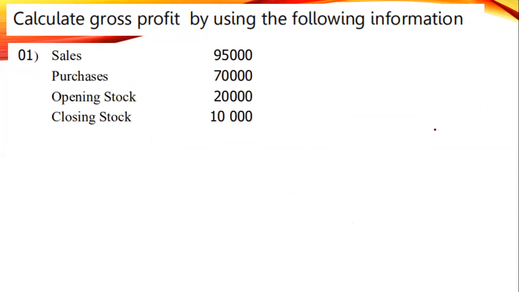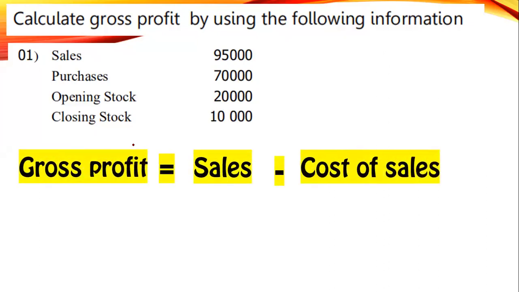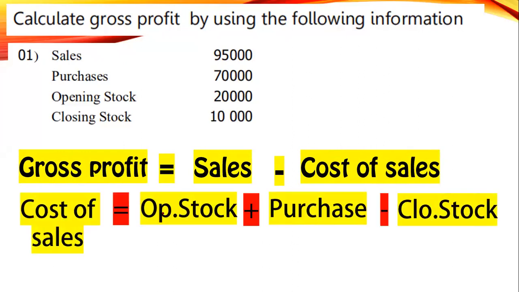Okay. Calculate the gross profit by using the following information. This is our question. Can I have the answer? In this question, you have to calculate the cost of sales first. First, we see the equation once again. Gross profit equals sales minus cost of sales. Cost of sales equals opening stock plus purchase minus closing stock.